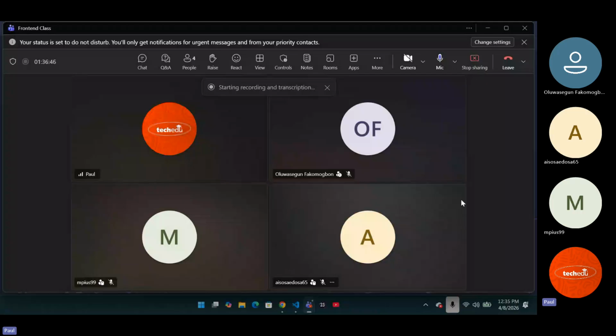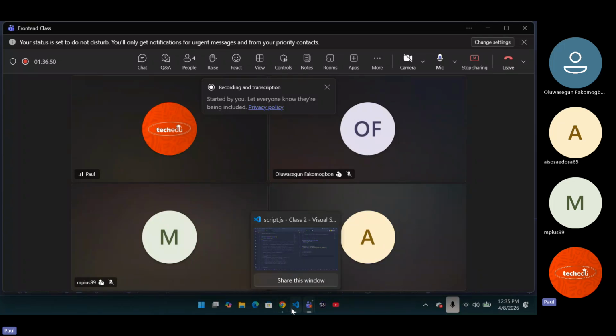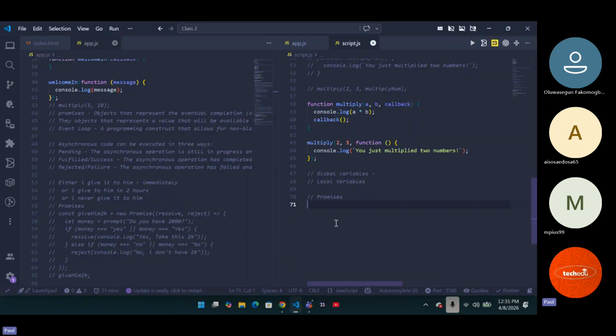Let's move on to promises and async and await. Now, when we talk about promises, what exactly do we mean? Again, I said three things are very much important if you are going to be able to write asynchronous programs. You need to understand these three things very well. First is callback, second is promises, while the third is async and await.